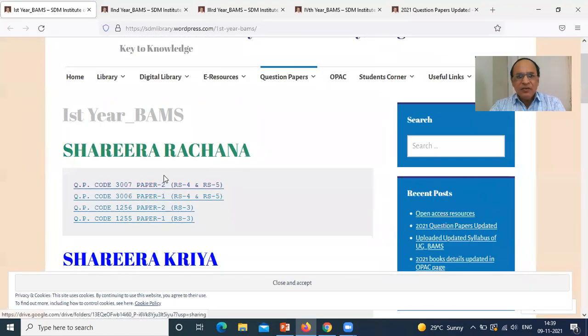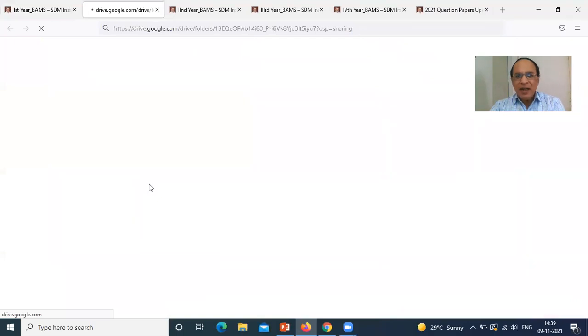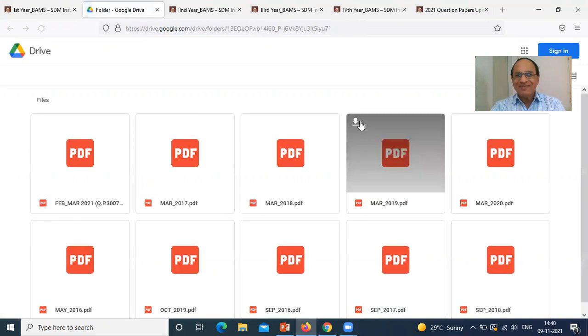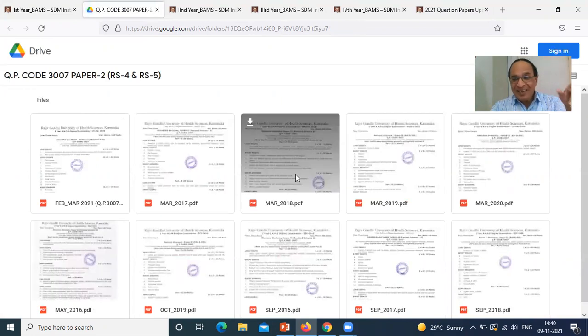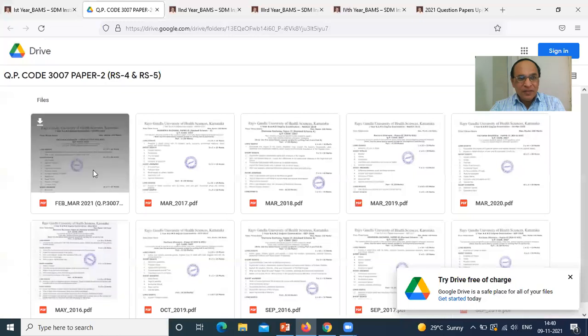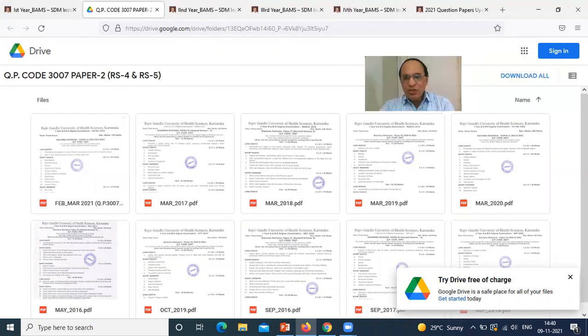And very simple, you have to just click over here. We will use some examples here. I am entering into that particular sector of Sharir Rachana question papers. Okay, let us see how it works. In the same fashion, when you click here, can you see on the screen? I just double click over here. So here is the facility you can see. Just I will move my position. Download all. Can you read this?